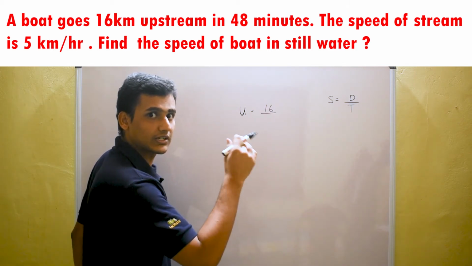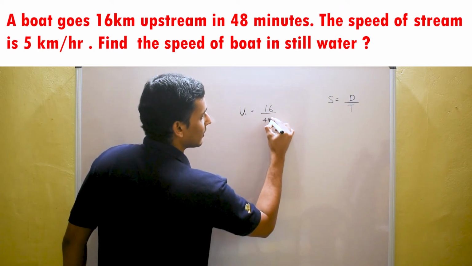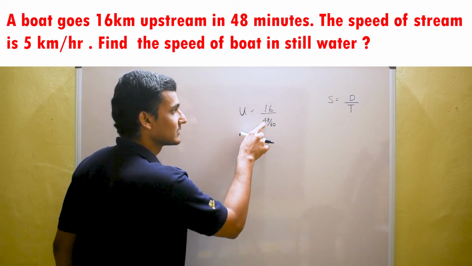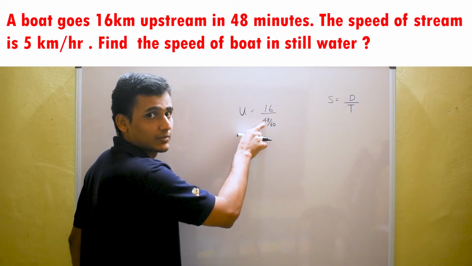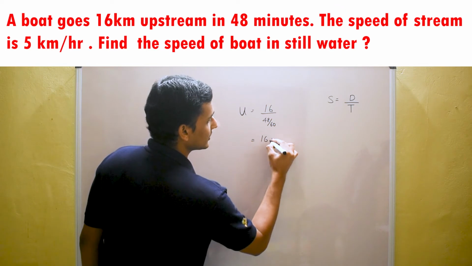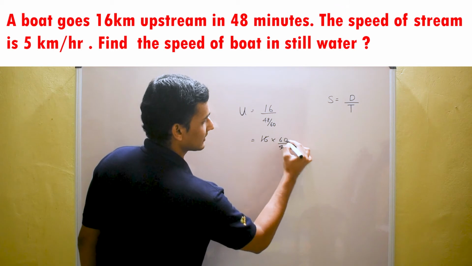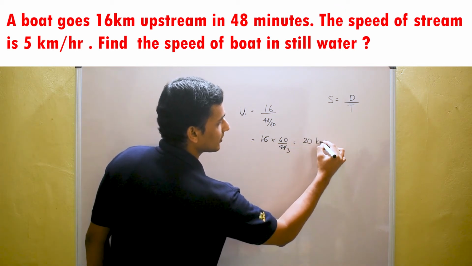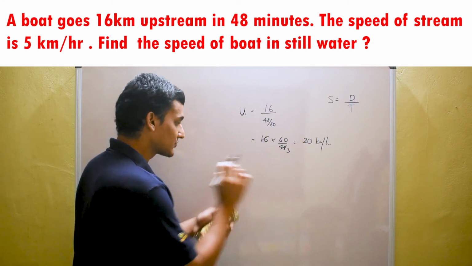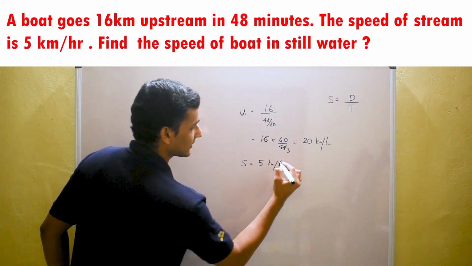We need to convert it into hours. We need everything in kilometer per hour. 48 divided by 60, because the 48 is given in minutes. We have changed it into hours. Now 16 into 60 by 48, cancel, 20 kilometer per hour. Also, it is given that speed of stream s is equal to 5 kilometer per hour.